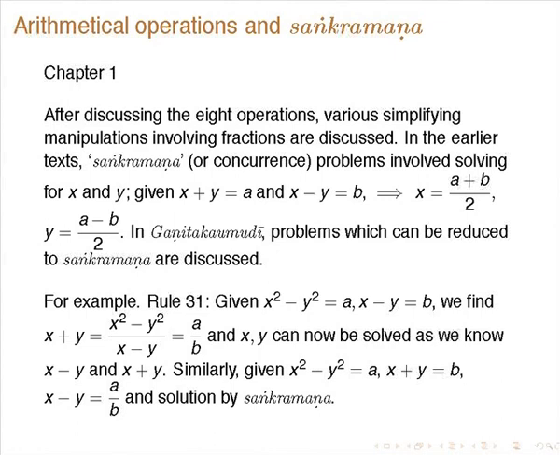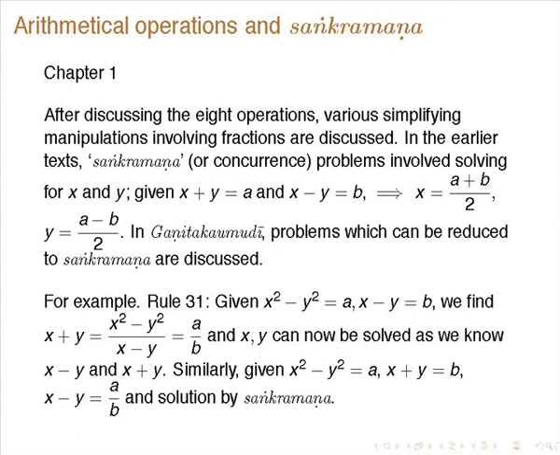So, in chapter 1 I will just discuss some important things only. This is not a comprehensive lecture giving the content of Ganita Kaumudi comprehensively. Whatever important thing is there, I will try to emphasize that. For instance, after discussing the 8 operations, various simplifying manipulations involving fractions are discussed, and in the earlier text I already mentioned Sankramana. That is, if the sum and difference of two numbers are given, you can find the numbers. So, this is Sankramana: x plus y is equal to a, x minus y is equal to b, then x is a plus b by 2, and y is equal to a minus b by 2.